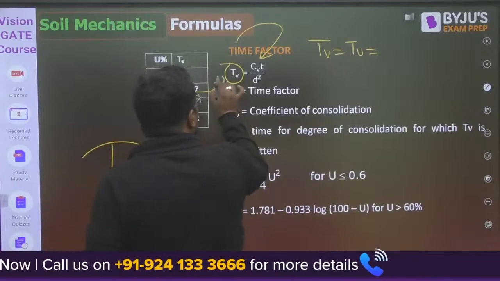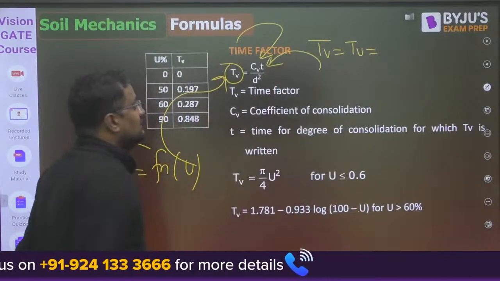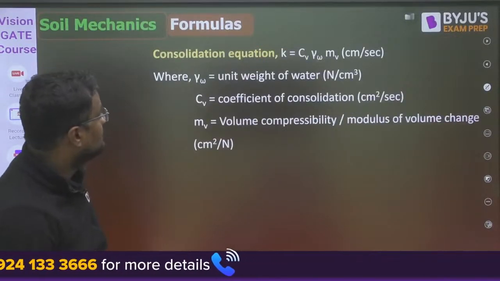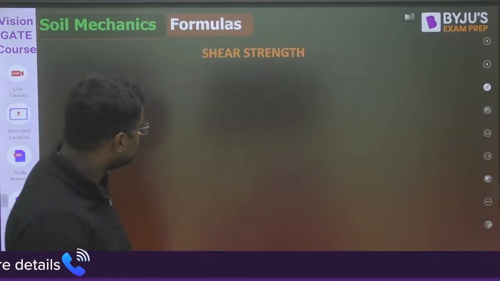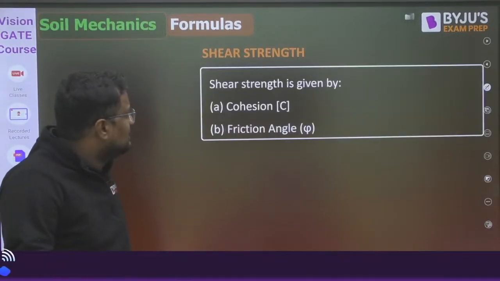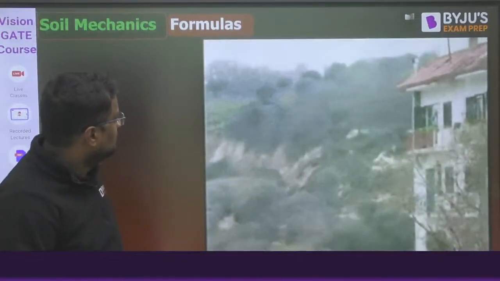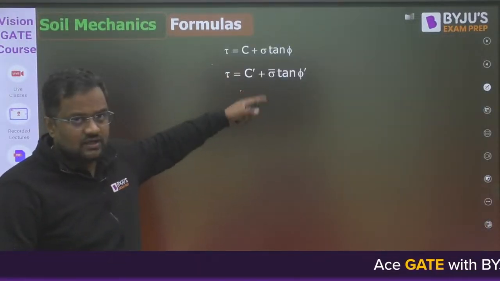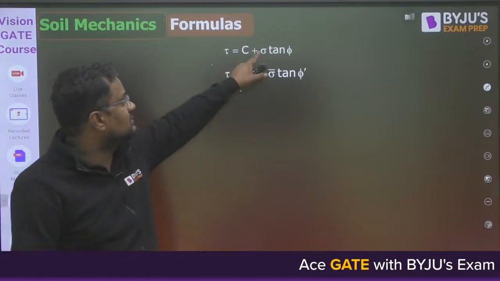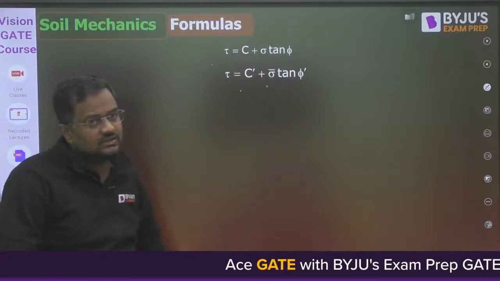Suppose you are writing T_V for 85% consolidation time. One more formula of permeability is k equal to C_V into gamma_w into m_v. Shear strength is C plus sigma tan phi, or C plus sigma bar tan phi. If you are using the total stress parameters, it will be C and phi. If you are using the effective stress parameters, it is C dash and phi dash.